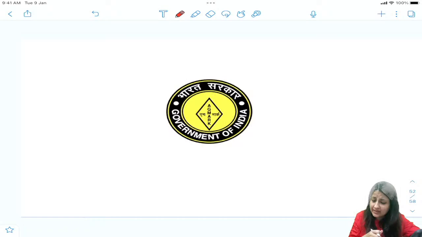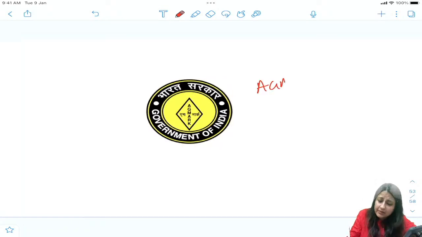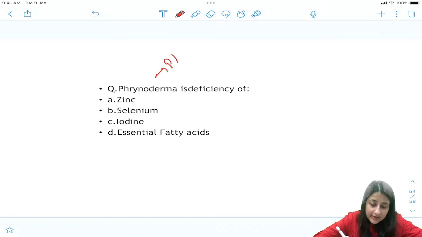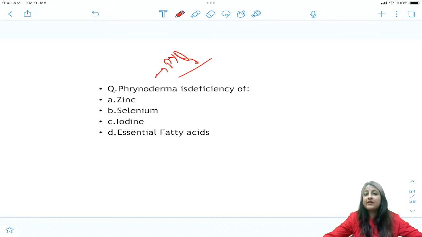All right, I think we are done. This is the logo for Agmark, agricultural products, okay. One more question I wanted to show you. Can you tell me Phrynoderma? Phrynoderma is deficiency of, this is a PYQ. Phrynoderma किसकी वजह से होता है? Phrynoderma, is it zinc, selenium, iodine or essential fatty acid?